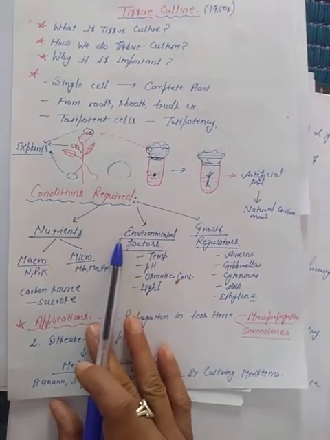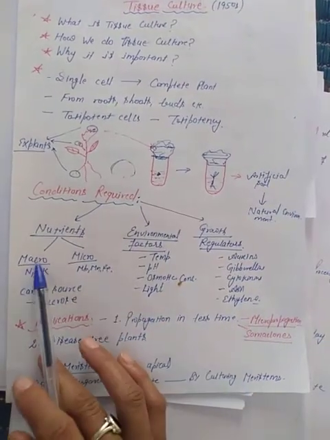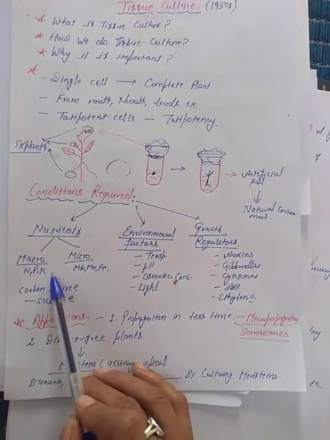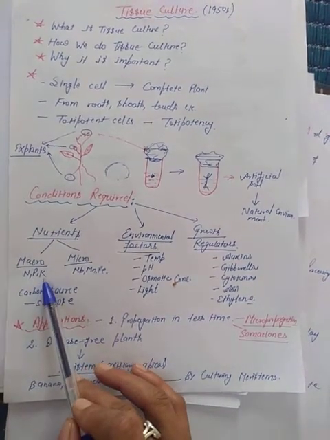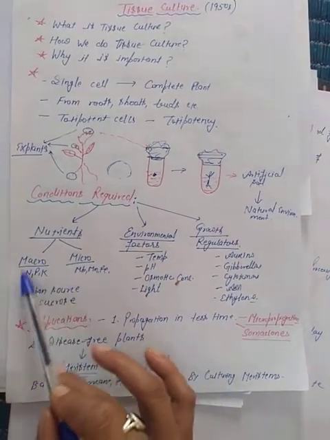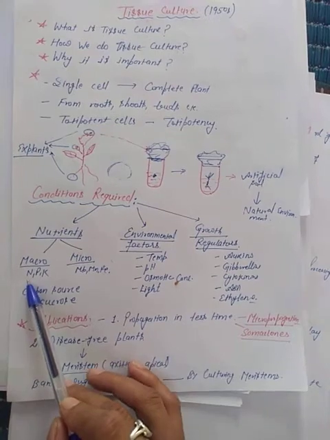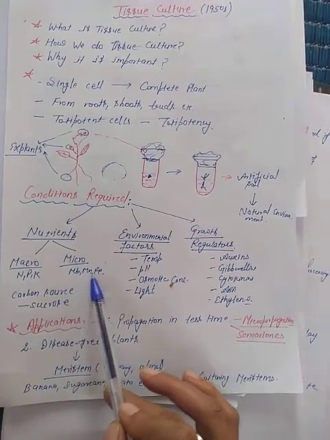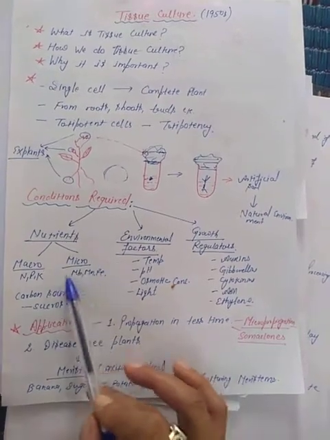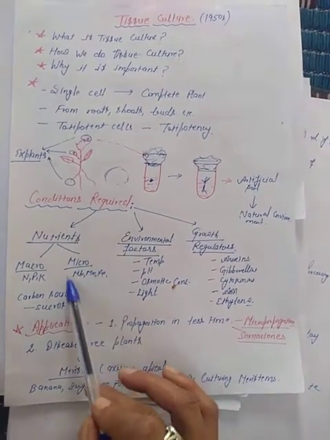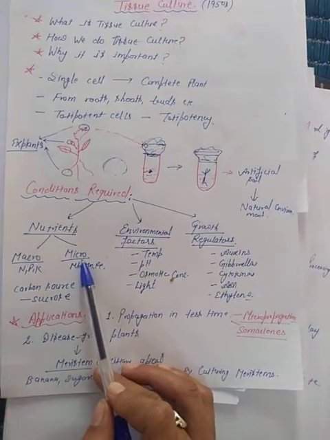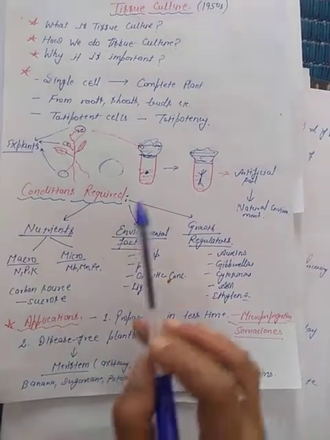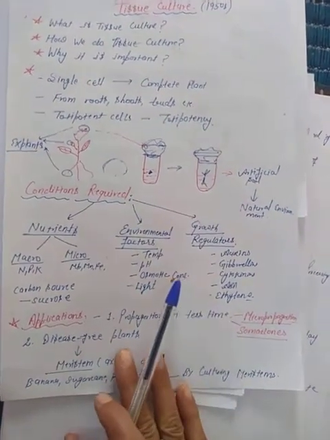In this list of all these micro and macronutrients, I have given a few examples, like NPK: nitrogen, phosphorus, potassium. These are the commonly used macronutrients used as fertilizers. Micronutrients include molybdenum, manganese, iron, all these constitute the micronutrients, right? So all these are required in balance for the proper germination of that cell.